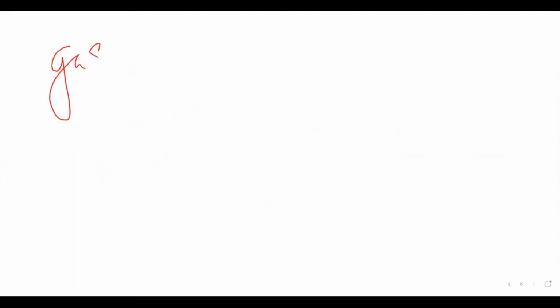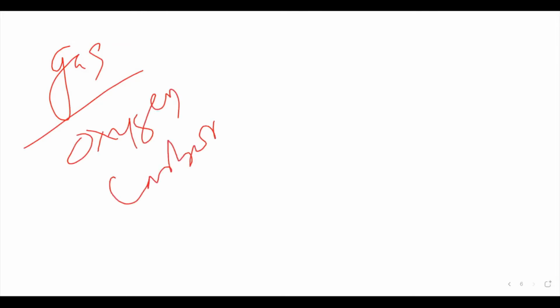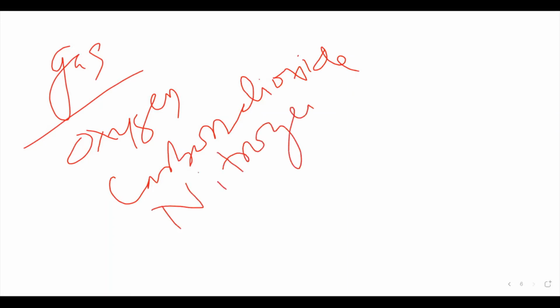The liquids are mercury, petrol, cesium. Mercury is a liquid at room temperature, and the gases are oxygen, carbon dioxide, nitrogen. Those are the gases.